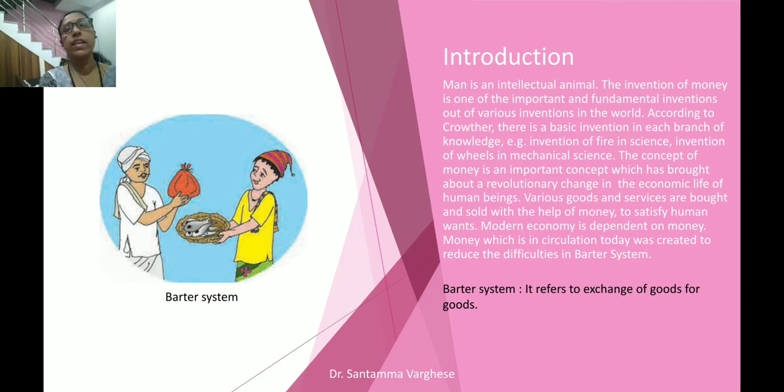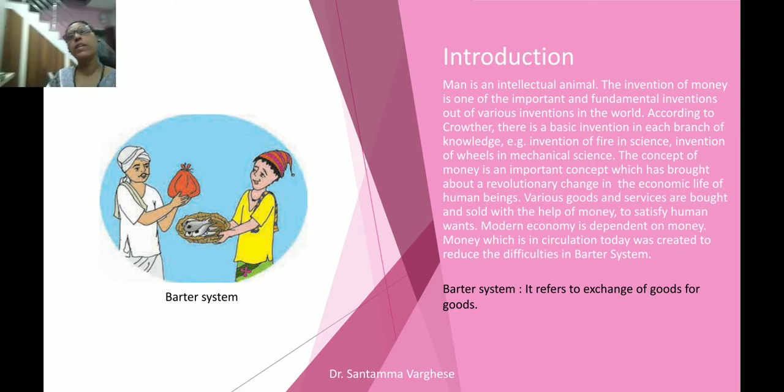You can see in the slide two persons standing with two commodities. They are sharing the commodities with each other. They are exchanging with each other, there is no money. In that time, there is no money. They are standing with some commodities and they are going to exchange them. So this is what barter system means.